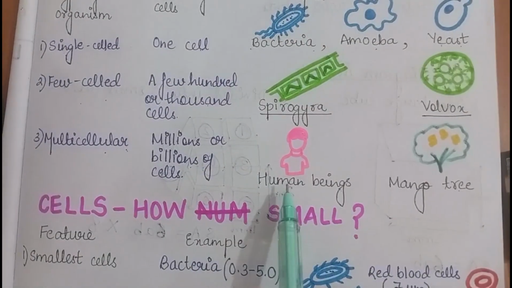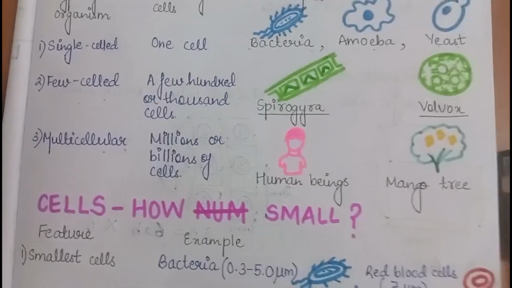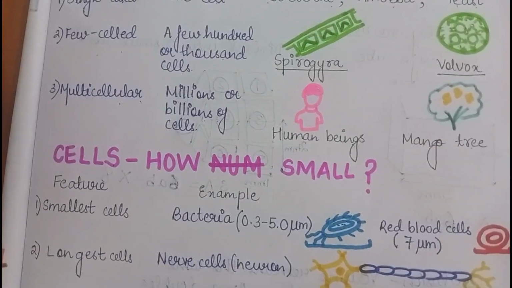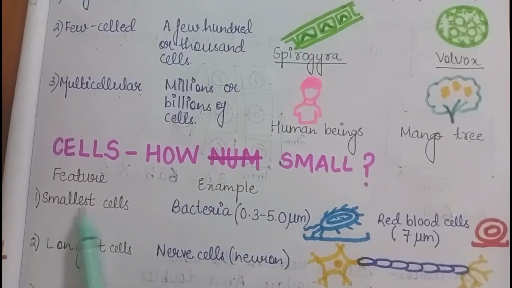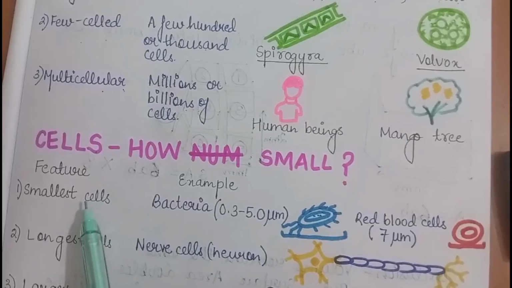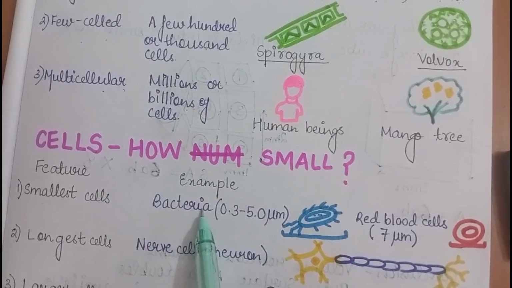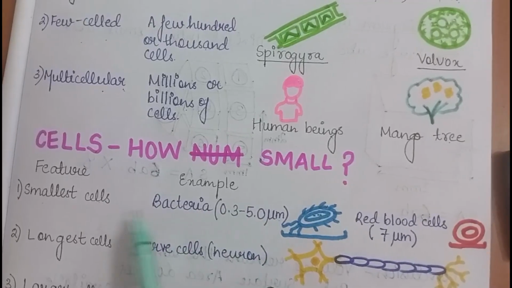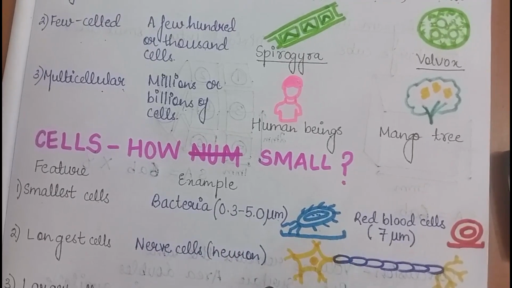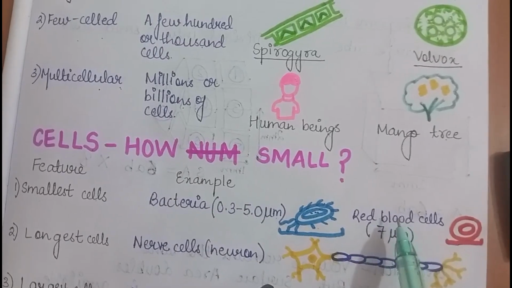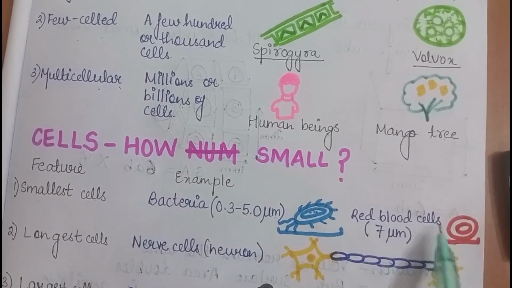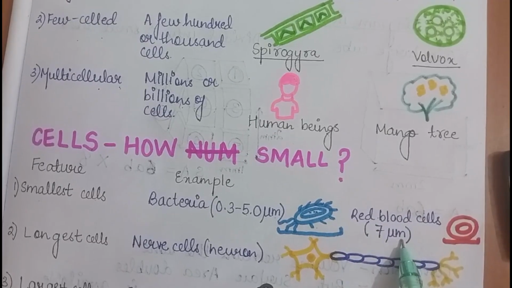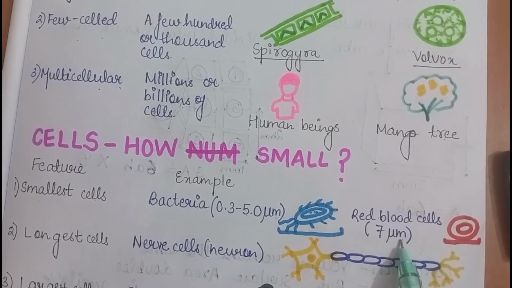Now next topic is cells how small. We are going to study which cells are smallest, which are the largest or longest. So first is smallest cells. Example of this is bacteria, 0.3 to 5 micrometer. Bacteria are the smallest cell. It looks like this. Now in case of human beings, red blood cells are smallest. Its diameter is about 7 micrometer. This whole diameter is about 7 micrometer.